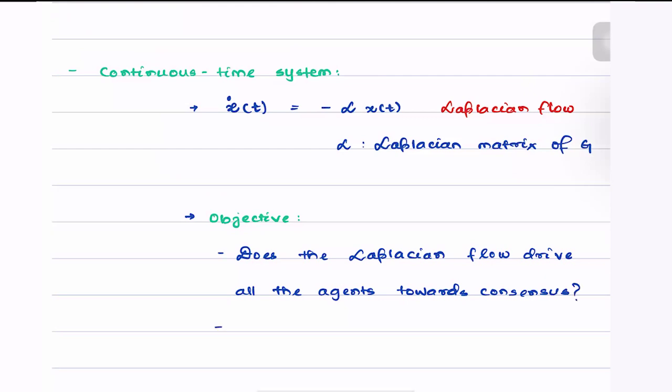The second question is, how are x dot equals minus Lx, which is the Laplacian flow, and x(k+1) equals Ax(k), which is the discrete time averaging process, related to each other?